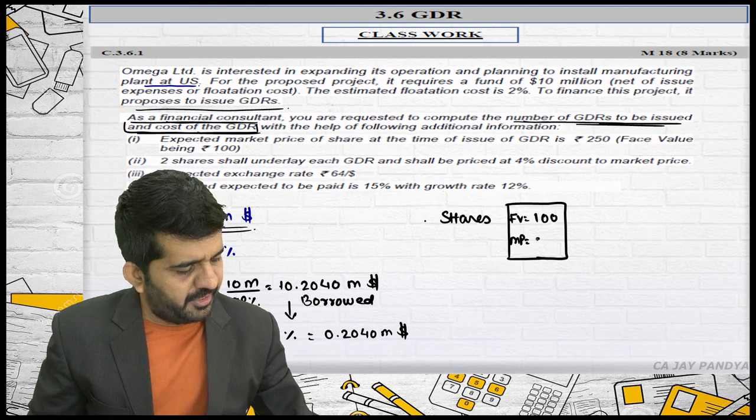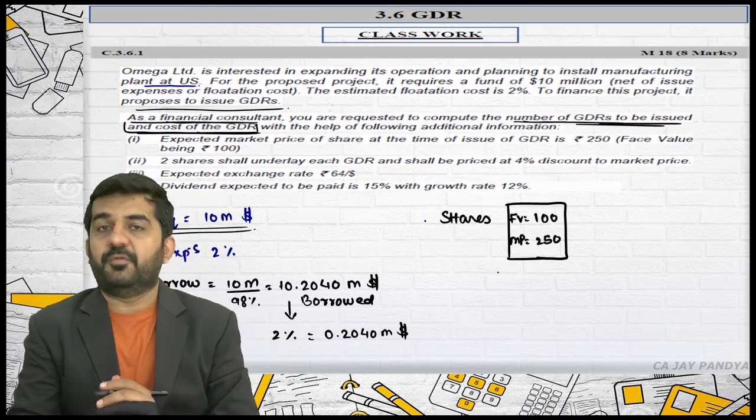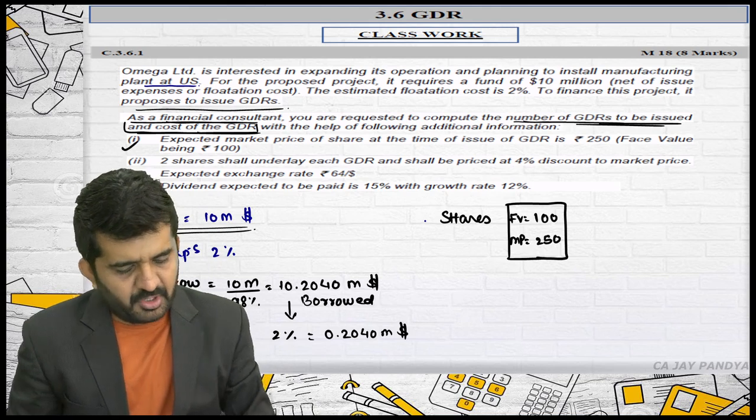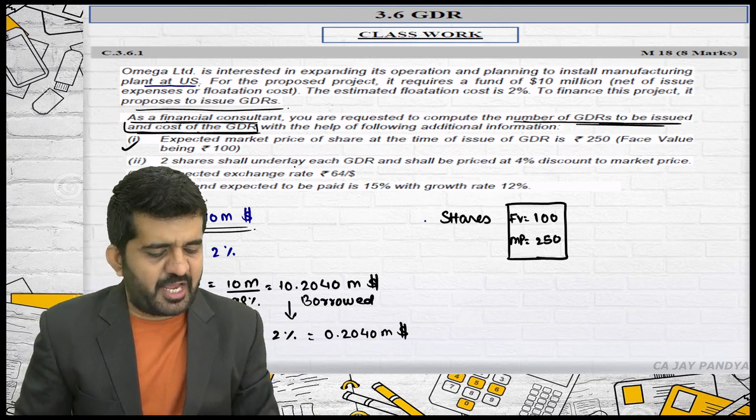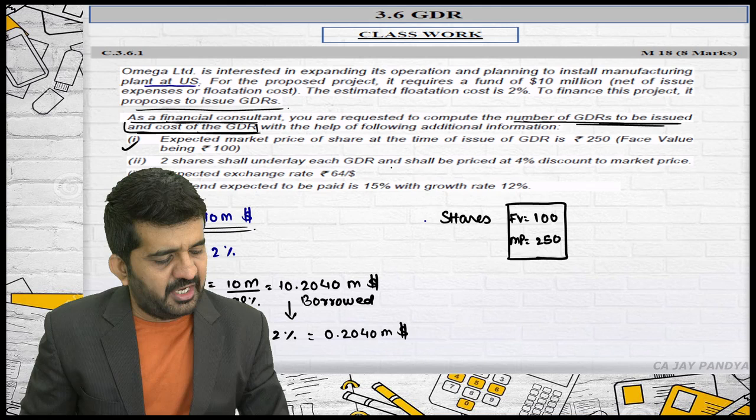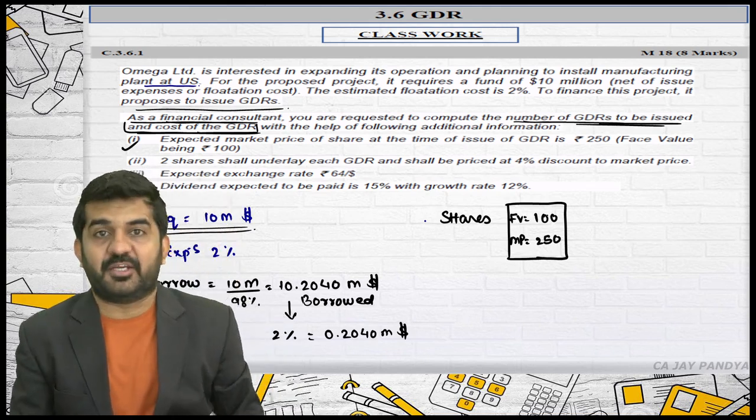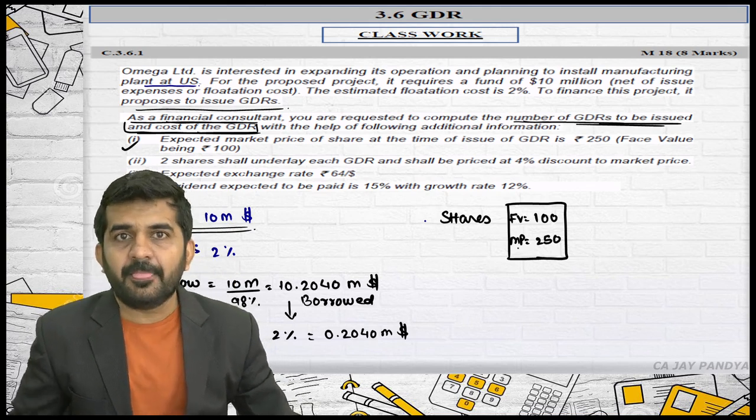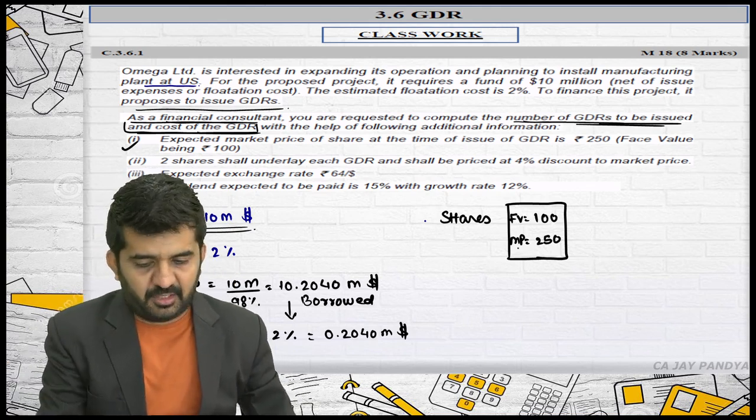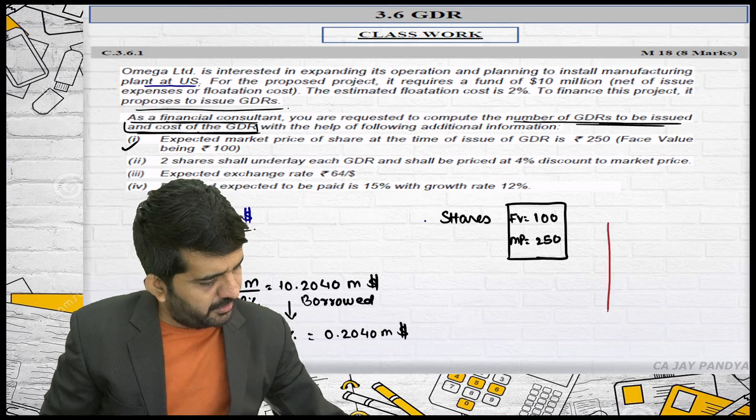Face value is 100, market price is 250. This is what is given. Two shares shall underlay each GDR and shall be priced at 4% discount to market price. See, this is share. Let me draft the GDR. This is my GDR.